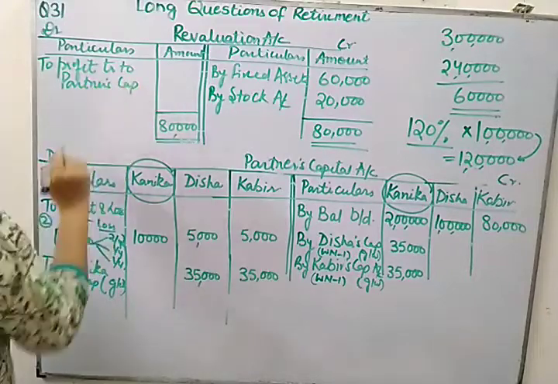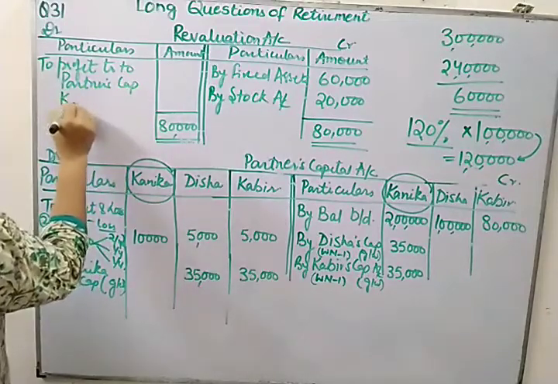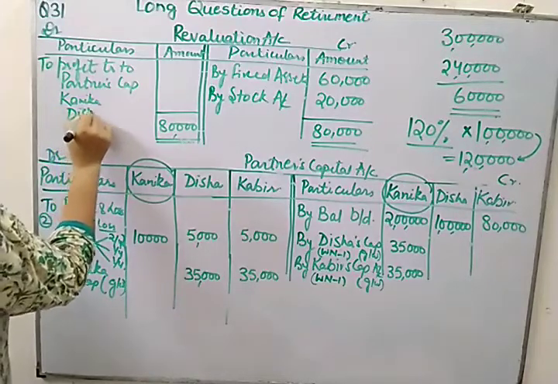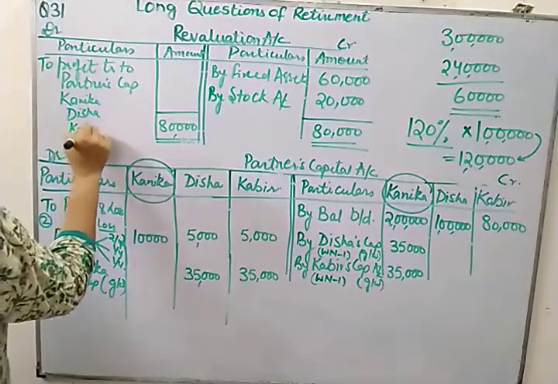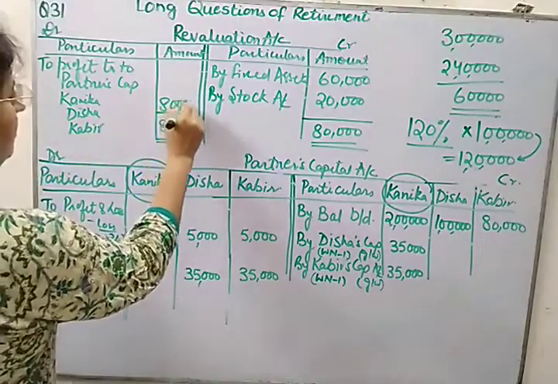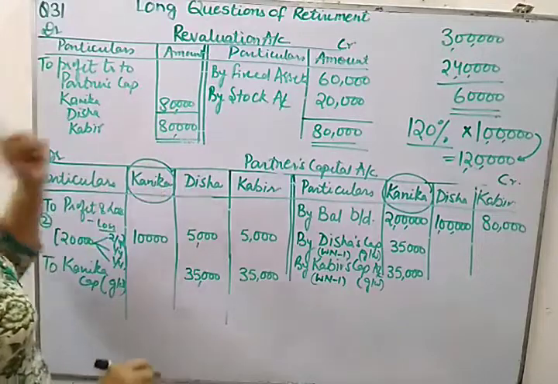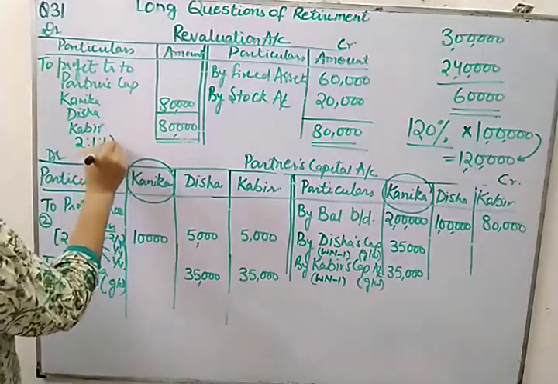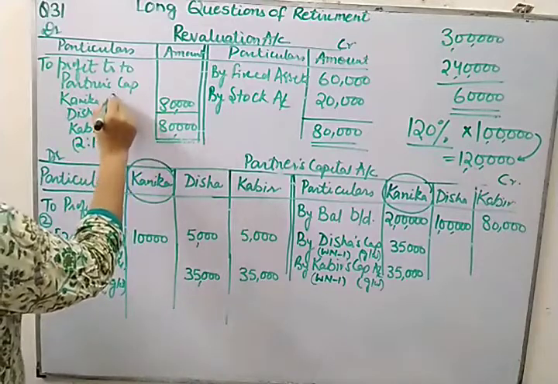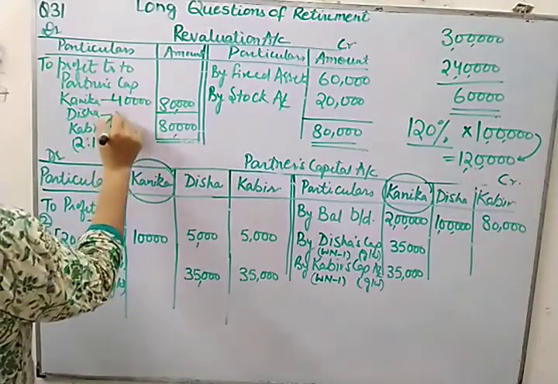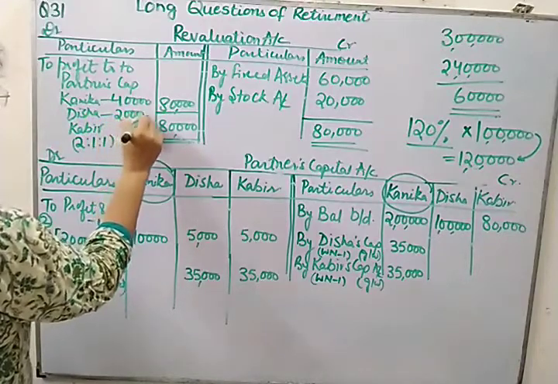All partners' capital, Kanika will come, and Disha, Kabir, and they'll be dividing this profit of 80,000 in the old ratio. What was their old ratio? It was 2:1:1. So if you divide 80,000, this will be 40,000, 20,000 and 20,000.